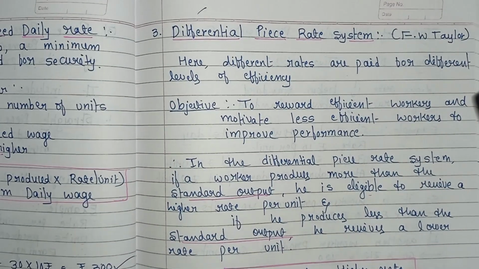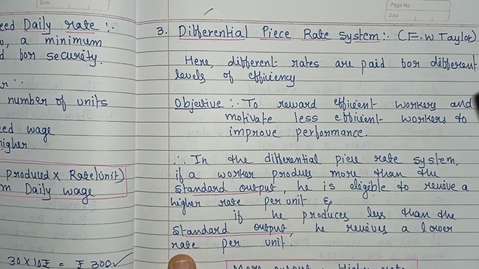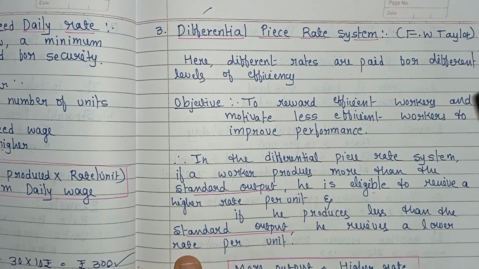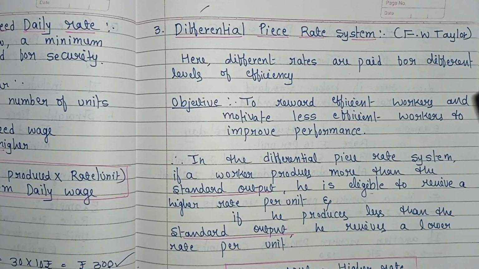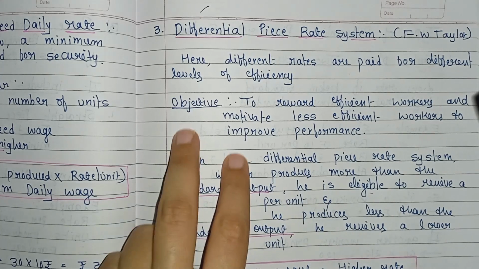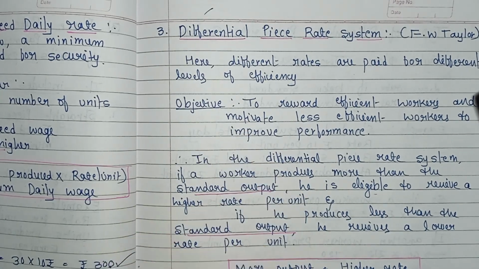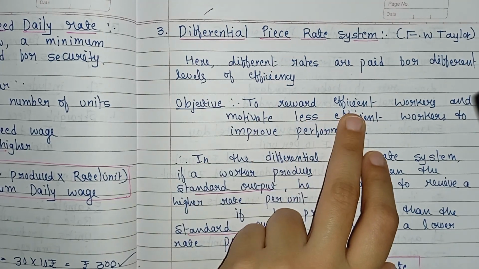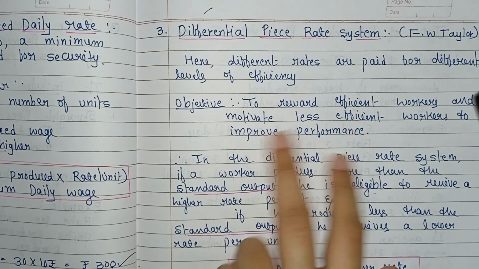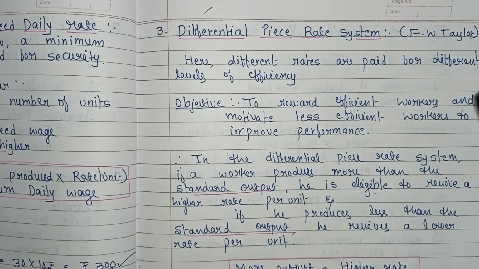Now let's see the third type of piece rate system, that is the differential piece rate system. In the differential piece rate system, different rates are paid for different levels of efficiency. Clear? It means that under this system, the rate per unit increases with the worker's efficiency, to reward efficient workers and motivate less efficient workers to improve performance. This is the objective of the differential piece rate system, to reward the efficient workers.